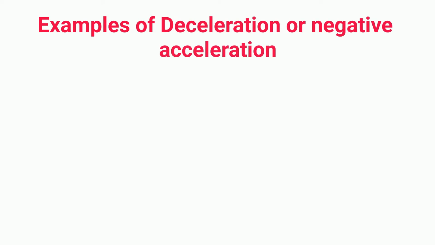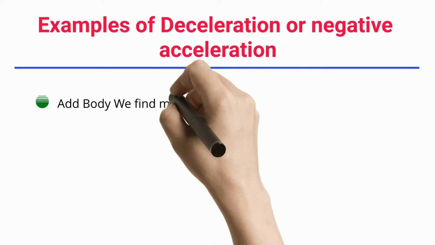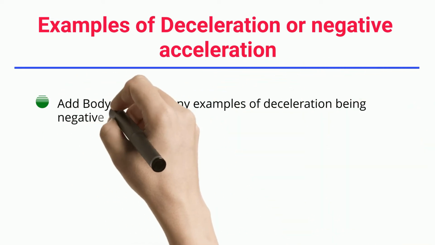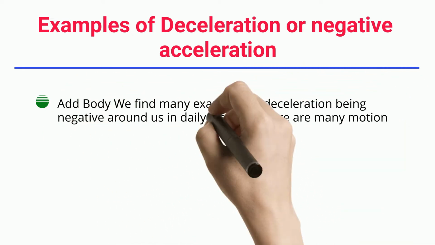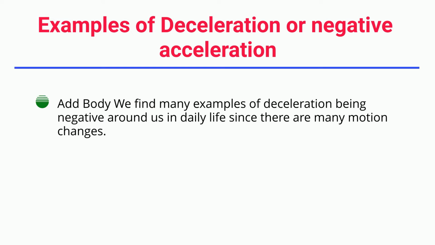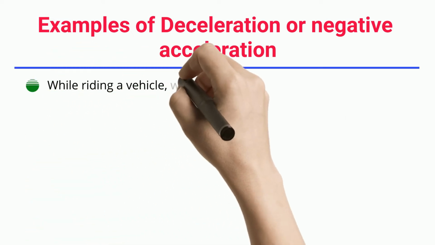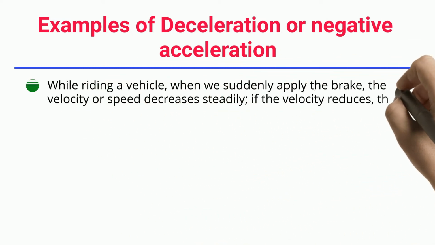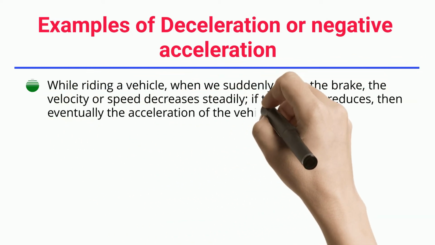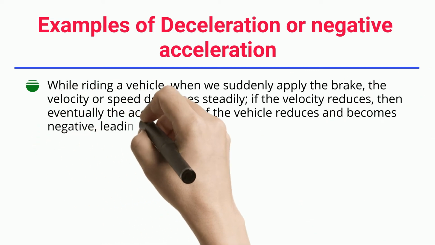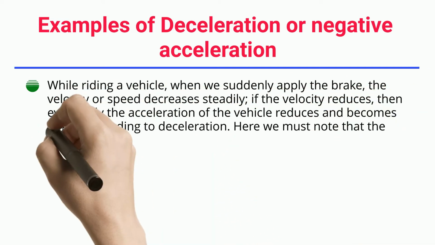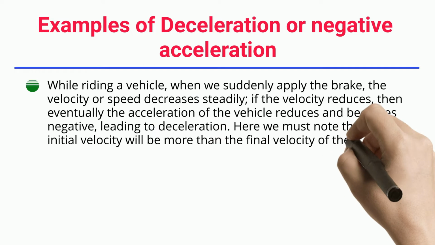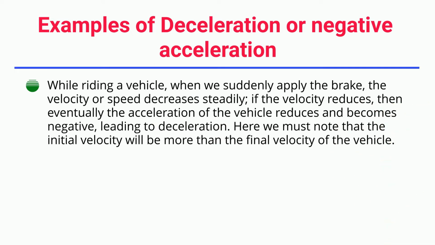Examples of deceleration or negative acceleration. We find many examples of deceleration being negative around us in daily life since there are many motion changes. While riding a vehicle, when we suddenly apply the brake, the velocity or speed decreases steadily. If the velocity reduces, then eventually the acceleration of the vehicle reduces and becomes negative, leading to deceleration. Here we must note that the initial velocity will be more than the final velocity of the vehicle.